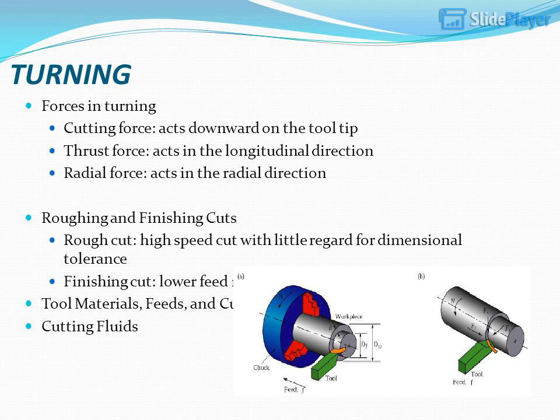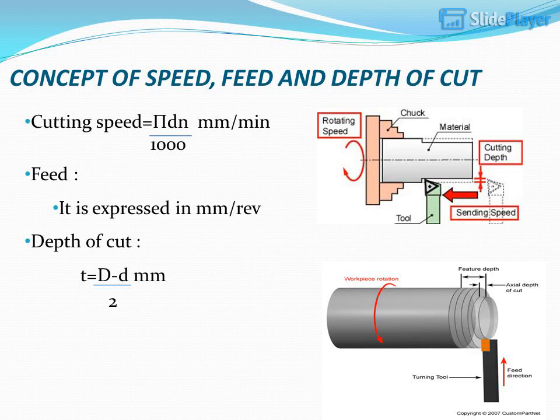Tool materials, feeds, and cutting speeds. Cutting fluids. Concept of speed, feed and depth of cut. Cutting speed equals pi D N over 1000 meters per minute. Feed is expressed in mm/rev. Depth of cut equals (D1 minus D2) over 2.